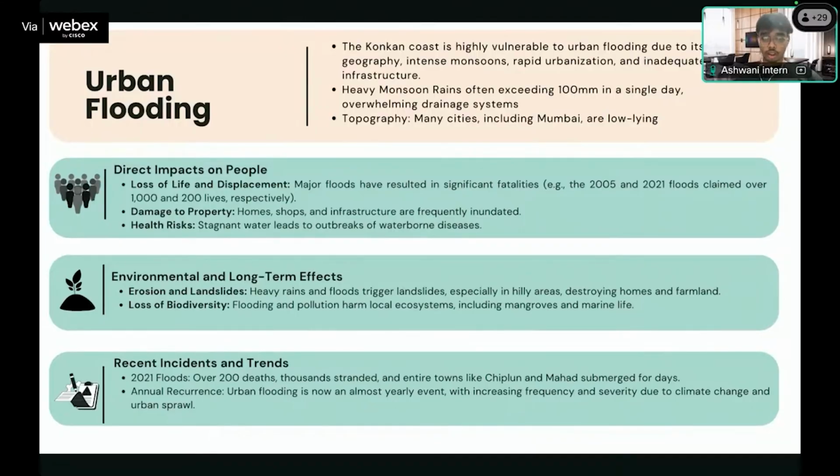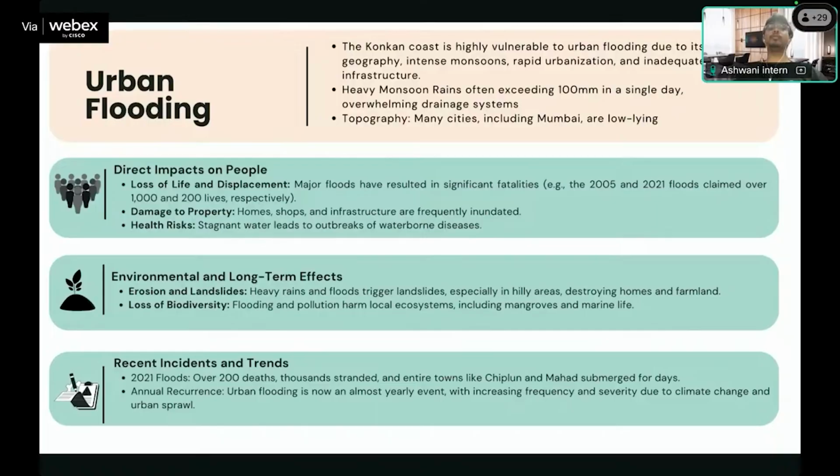There have also been economic impacts like loss of biodiversity and erosion due to urban flooding. Several incidents of urban flooding have been reported in the Konkan region, like the 2021 floods, which led to a lot of loss of life.